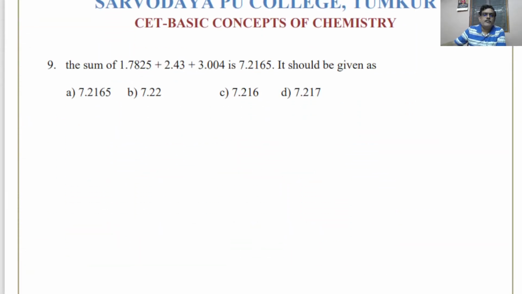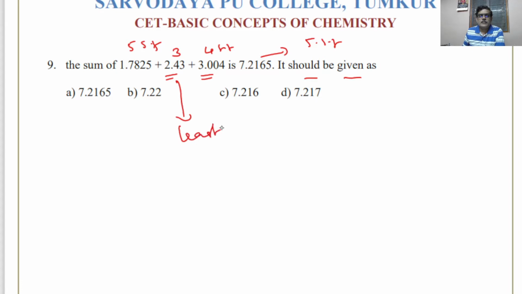The sum of 3 numbers is given. See, first number has 5 significant figures, second one has 3 significant figures, and the third number has 4 significant figures. So the answer looks like 5 significant figures, but you have to give the answer to that number which has got the least number of significant figures. The least number of significant figures is in 2.43, it has got 3 significant figures. Therefore you have to round it off.